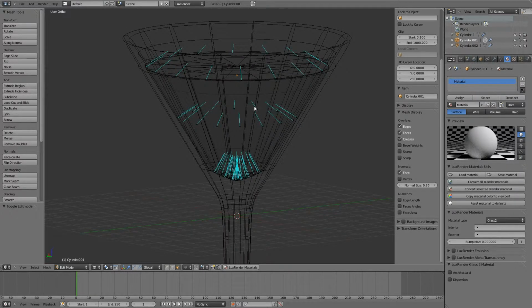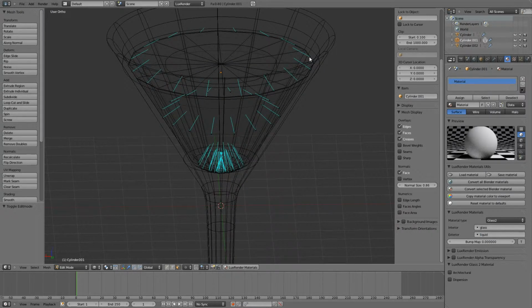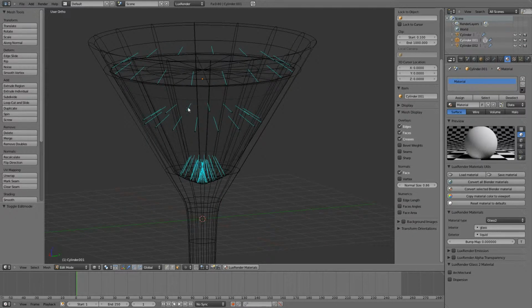The material that normals are pointing at. So basically, for this one, the exterior will be liquid and the interior will be glass, simply because the normals are pointing this way, and this is where our liquid will be.